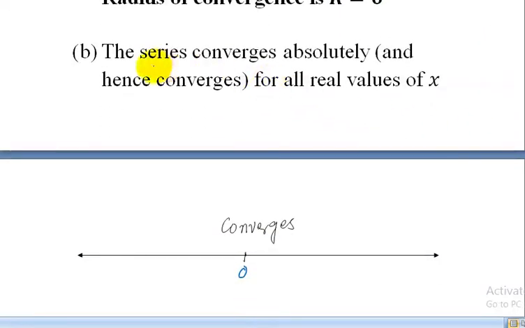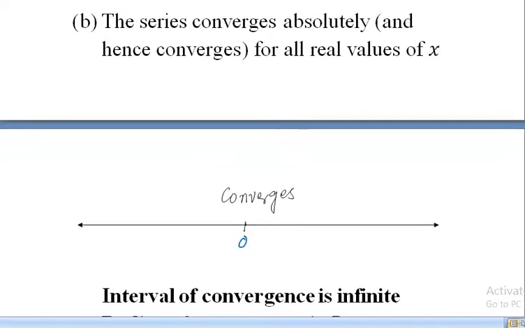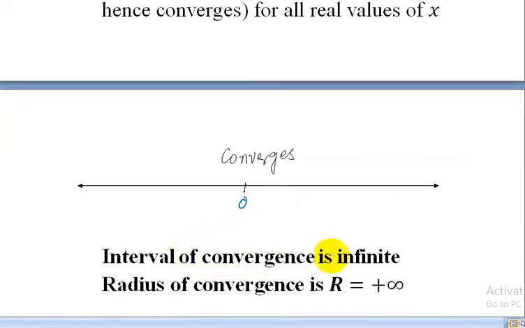The second possibility is the series converges absolutely and hence converges for all real values of x. A series can converge for all real values. Here we see that this is our real line R, so the series may converge for the whole real line R including 0. In this case interval of convergence is minus infinity to plus infinity, which is infinite. Also, as radius is always positive, the radius of convergence is r equal to positive infinity.